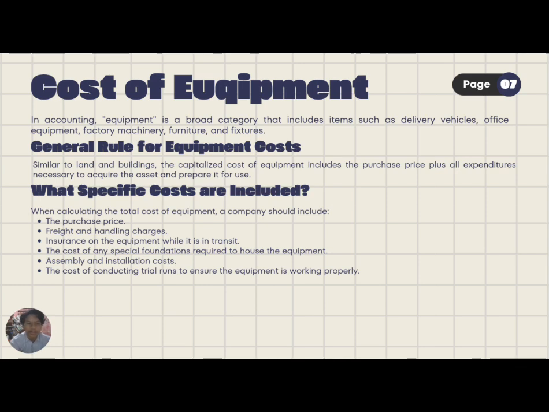So what specific costs are included? When calculating the total cost of equipment, a company should include the purchase price, freight and handling charges, insurance on the equipment while it is in transit, the cost of any special foundation, assembly and installation costs, and the cost of conducting trial runs.